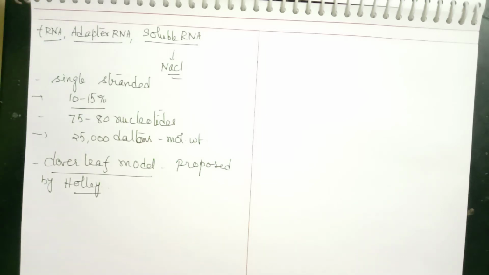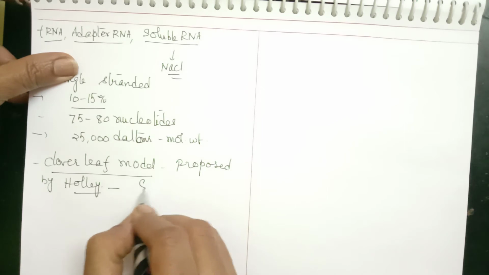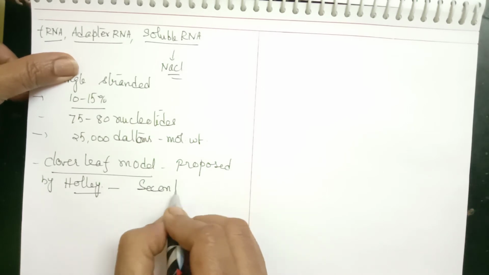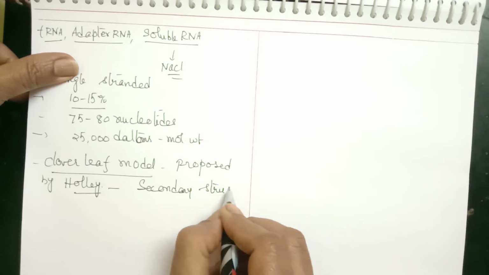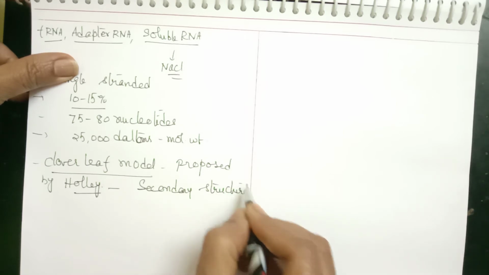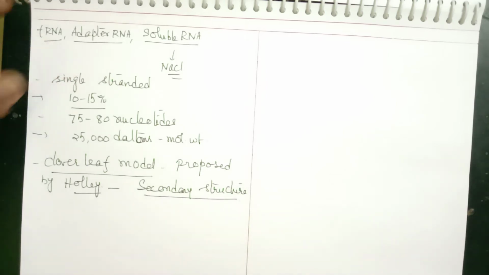It is considered the secondary structure. For understanding purposes, it is the secondary structure which is taken.